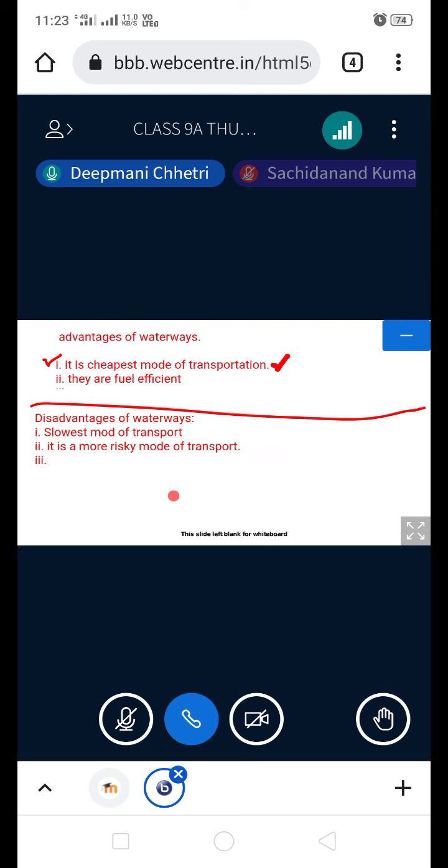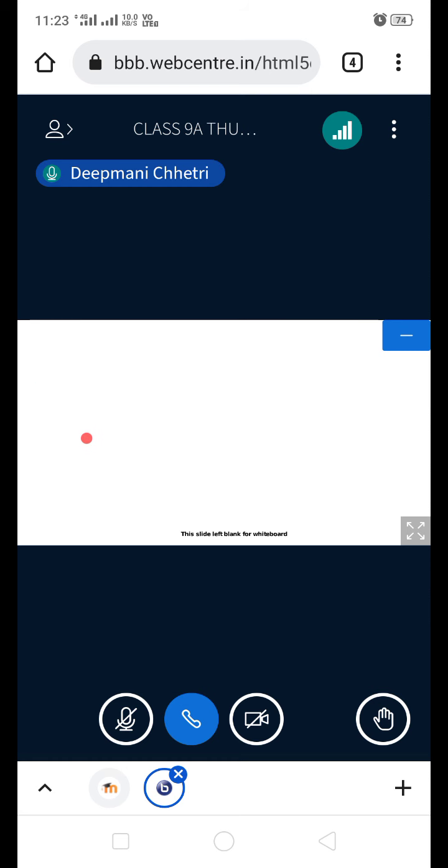Who can tell me point number 4? Quick. Seasickness. Okay. So this is done. Everything is now finished. Now related to waterways, advantages and disadvantages is finished. Then after that, inland waterways, problems of inland waterways is finished, and we have discussed the difference between the rivers of North India and South India.